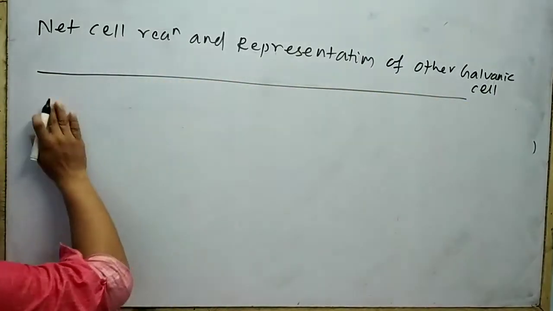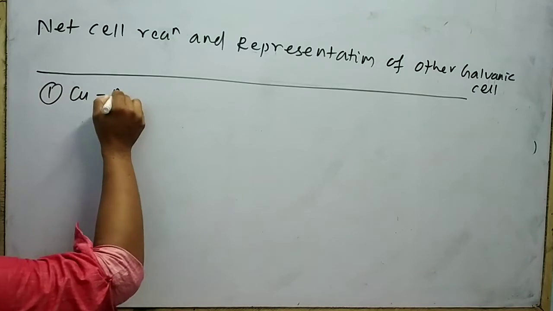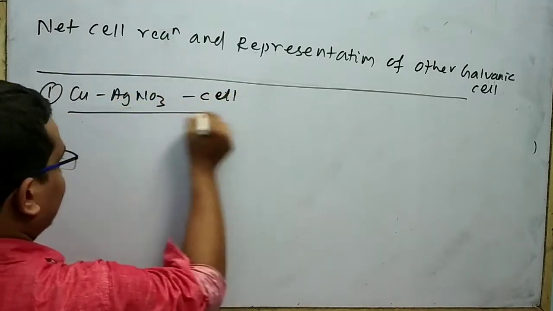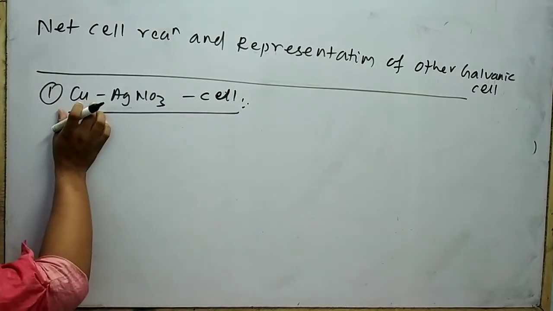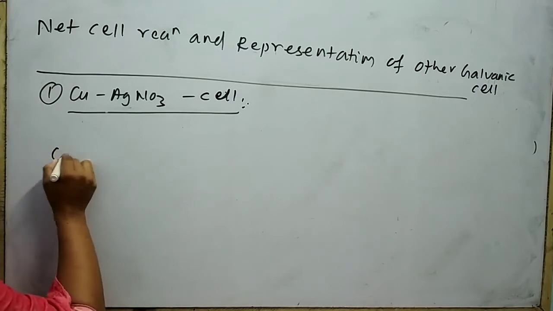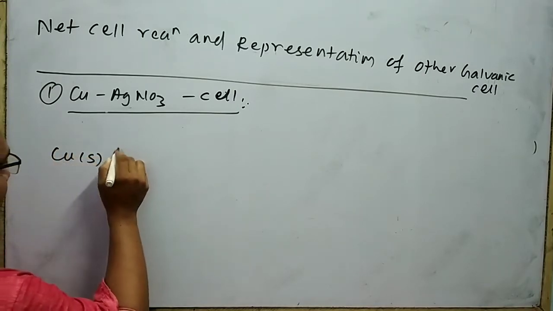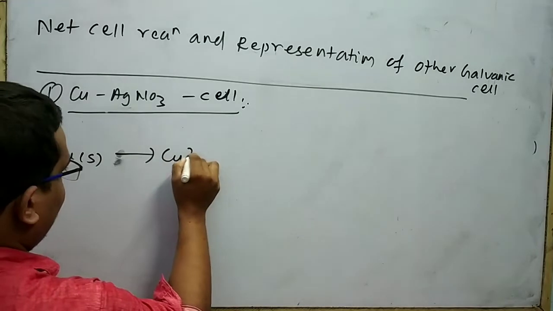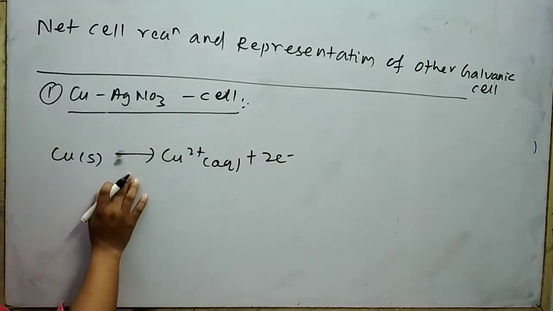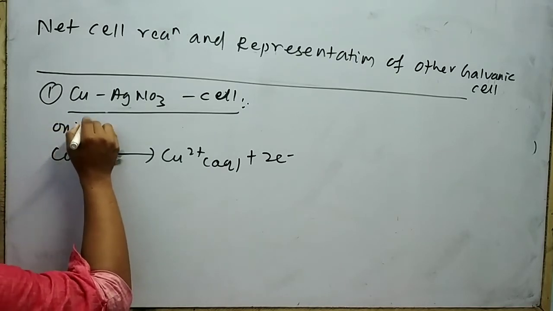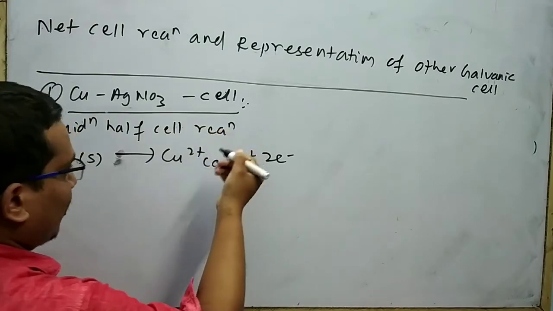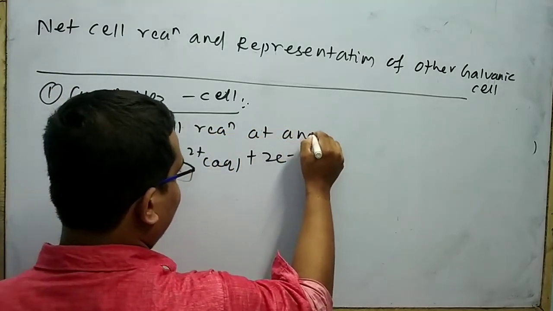I will discuss the first cell, your copper silver nitrate cell. This part undergoes oxidation, this part undergoes reduction. So I can write Cu solid gives Cu2+ aqueous plus 2 electrons. This is called the oxidation half cell reaction, which occurs at the anode.